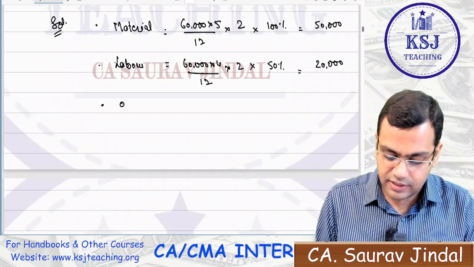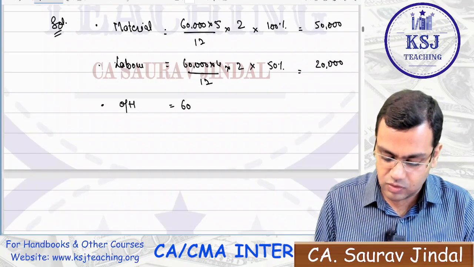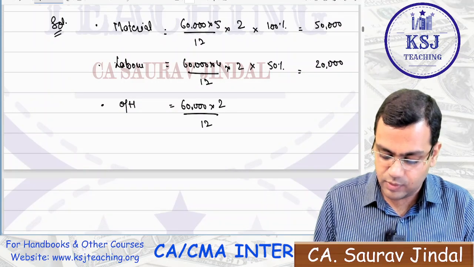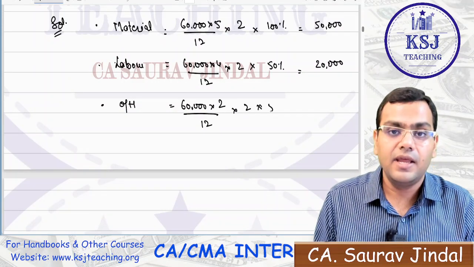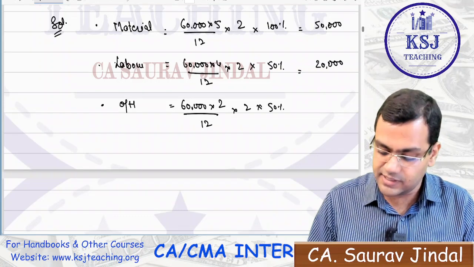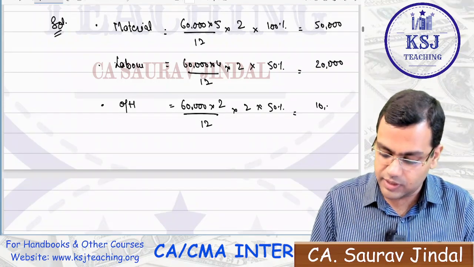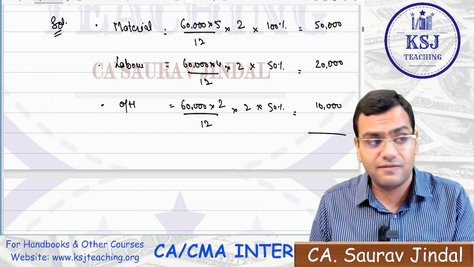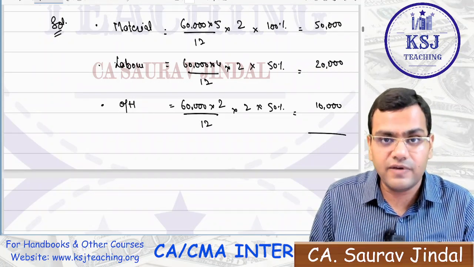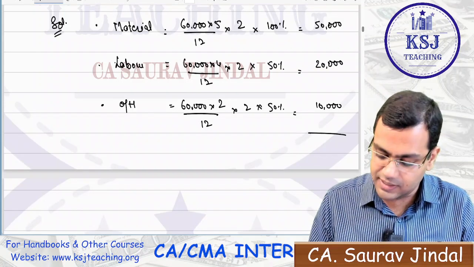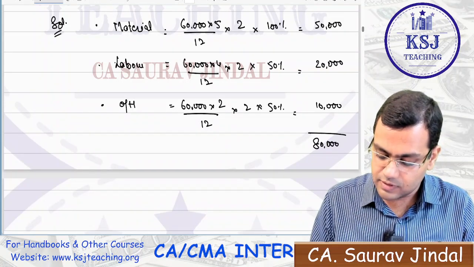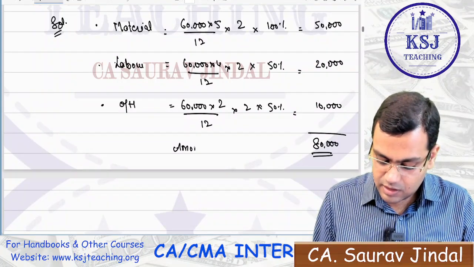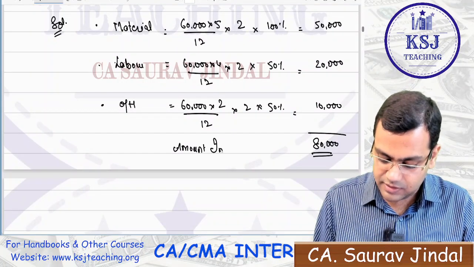Similarly, we'll calculate it for overheads. Now, what will be the overheads, sir? 60,000 multiplied by 2 divided by 12 multiplied by 2 multiplied by degree of completion. You have to take it as 50%. This will come to 10,000. So, this will be the total amount that is invested in the WIP for which we require the working capital, that is 80,000, right? So this is the total amount invested in WIP.